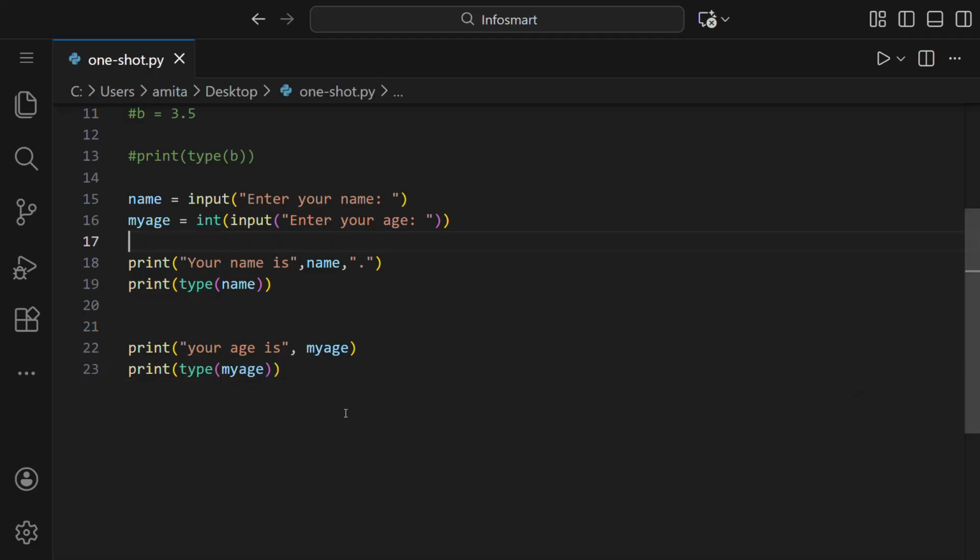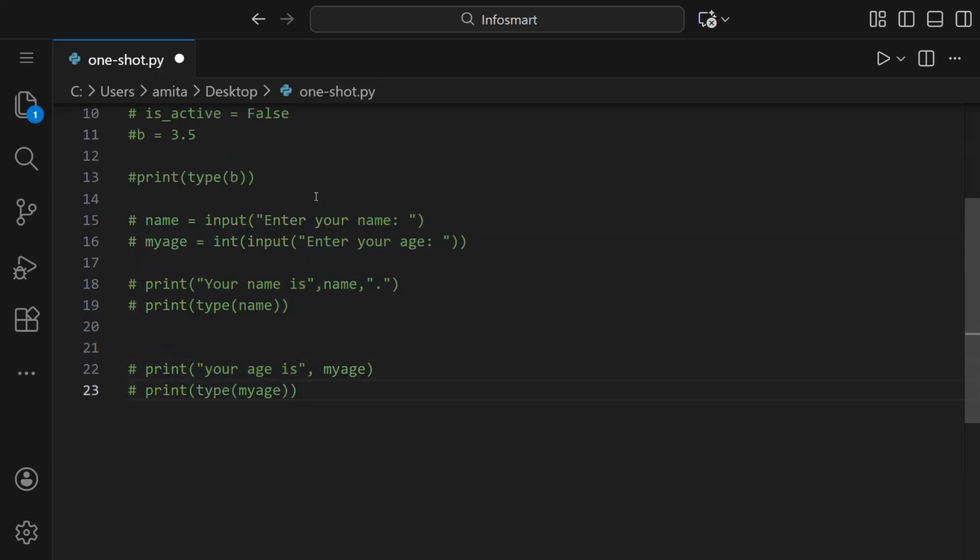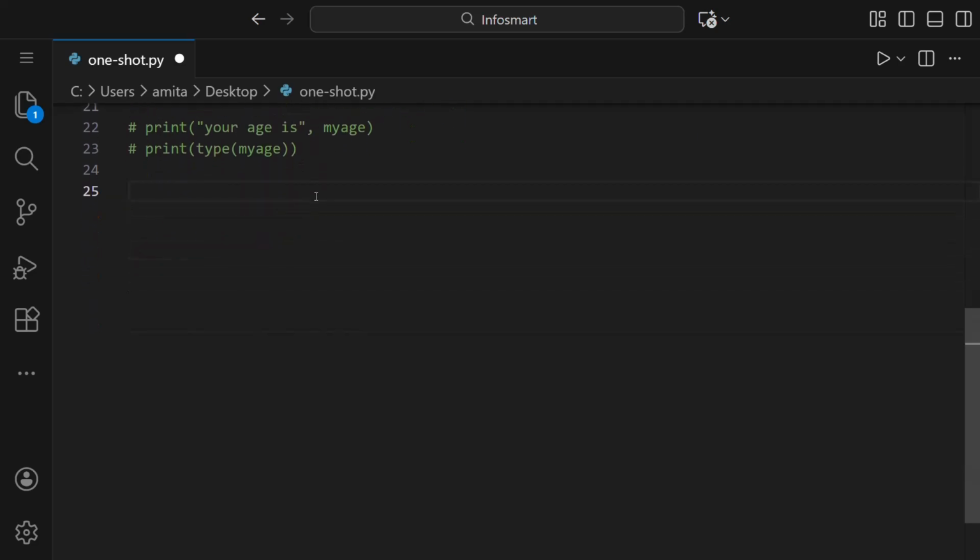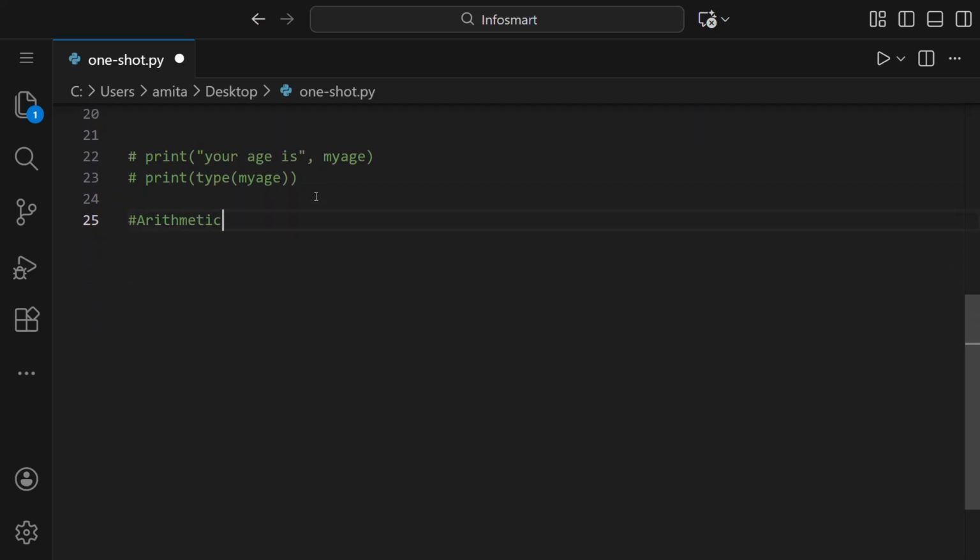So the next thing that we have to learn is operators. First let us talk about the arithmetic operators. We can take a variable s, that is sum, which is equal to 10 plus 20, and we want this sum to be printed.